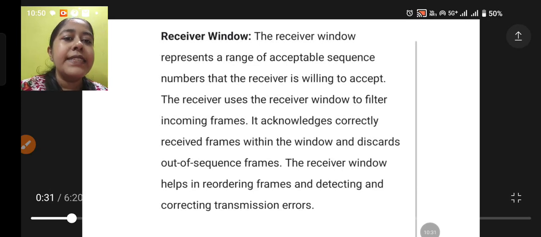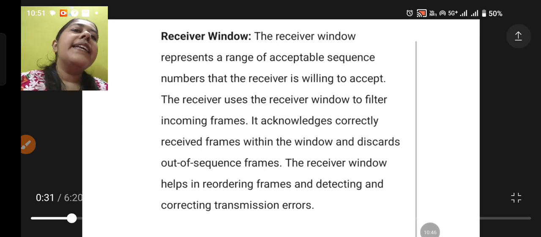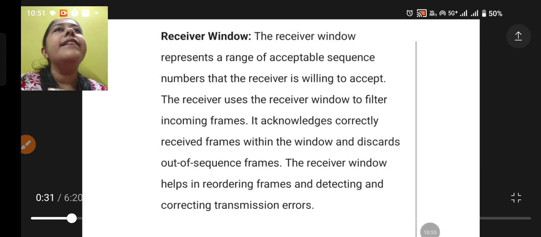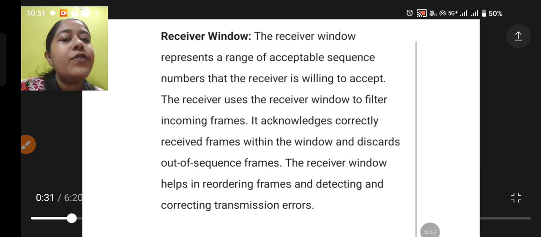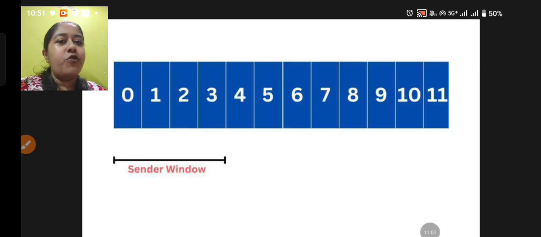It acknowledges correctly received frames within the window and discards the out of sequence frames which are not within the sequence. If some such frame is coming, then it is discarding that one. But correctly received frames, it is taking and putting in the receiver window. The receiver window helps in reordering frames and detecting transmission errors, so obviously it will help you to correct the transmission error, right? So these two windows are very important in Go Back N ARQ.